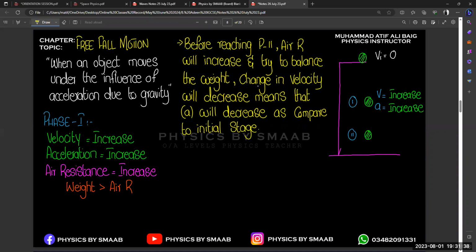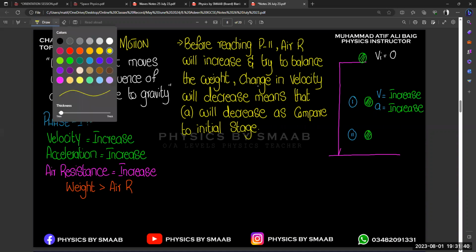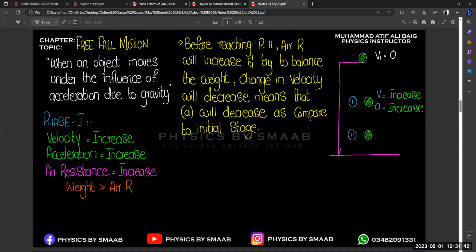Now let's talk about phase number two, because we need to write about forces and quantities. Let's suppose that at phase two, weight and air resistance both balance each other. Before that scenario we already have a paragraph regarding air resistance and weight.